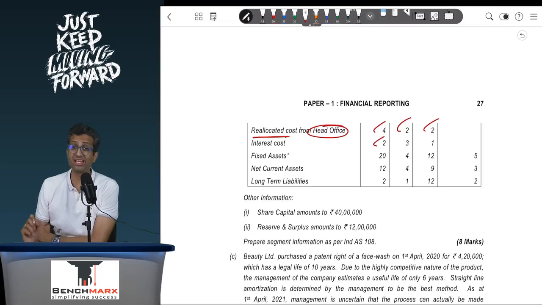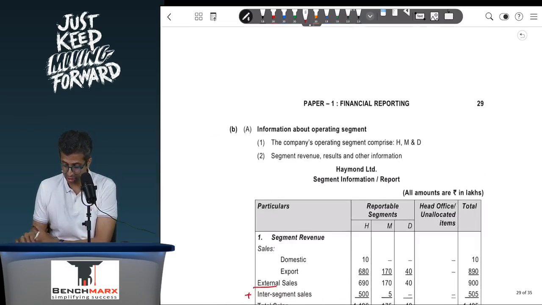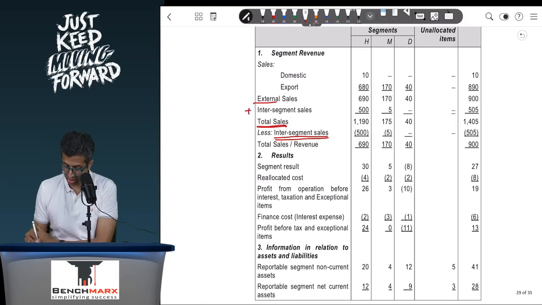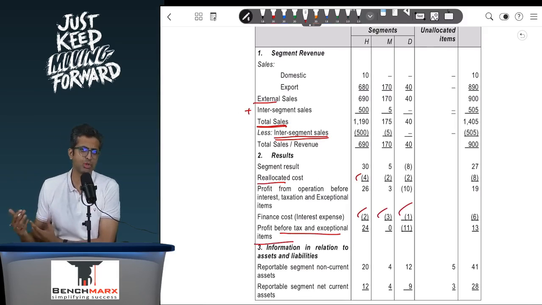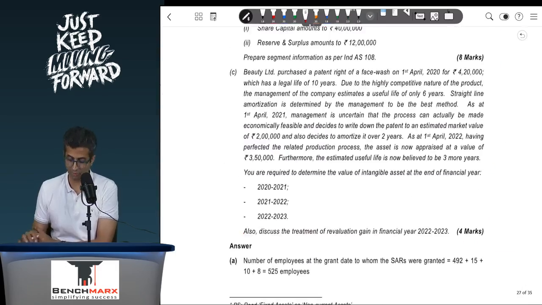Interest cost is financing in nature. Segment result is only operating. So you will separately subtract 2, 3 and 1 as well. And hence that will give you your segment result. So if you go to see your segment result minus relocated cost, reallocated cost, from this minus the finance cost, and hence this will give you the profit. If there was tax, you would have even shown a separate adjustment for tax.